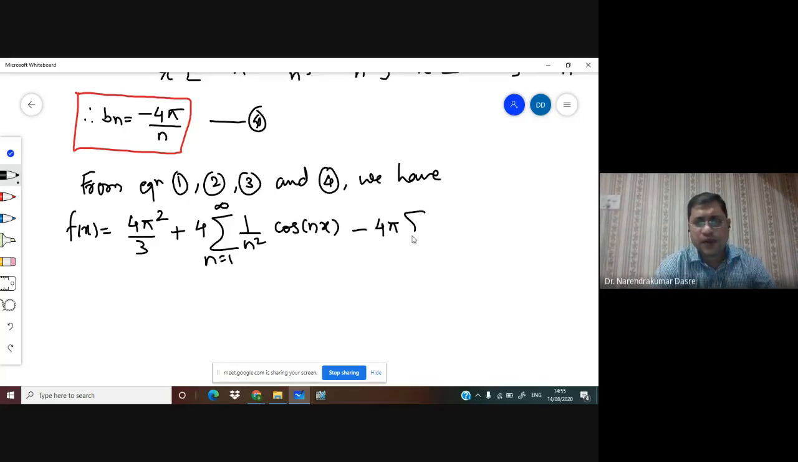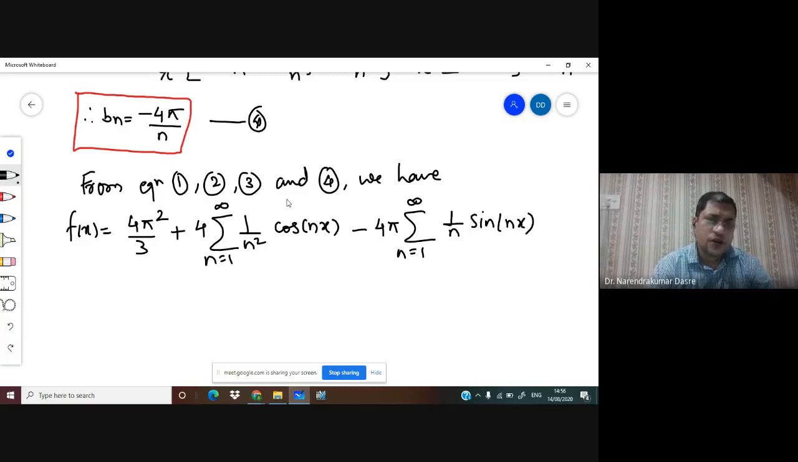So what we get here, we get x square is equal to 4 pi square by 3 plus 4 summation n running from 1 to infinity. So we got x square. Now let us try to find x. Okay, so we are having to find